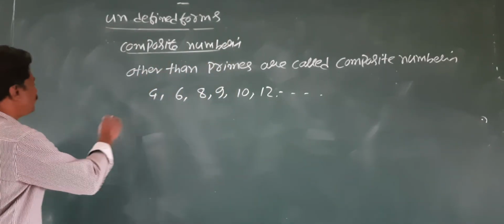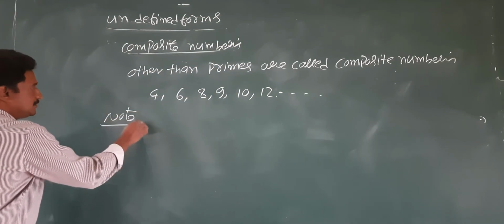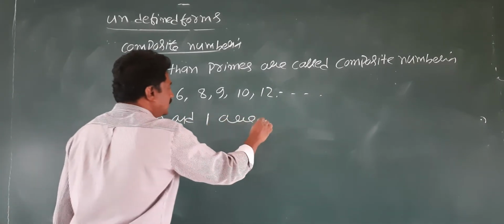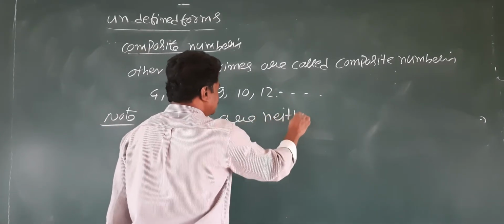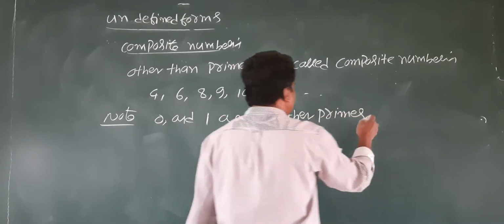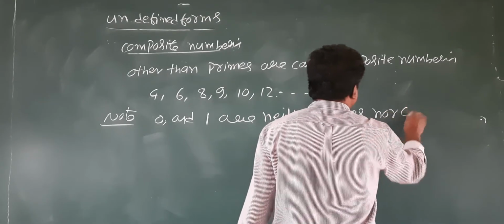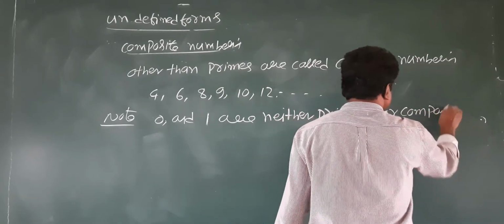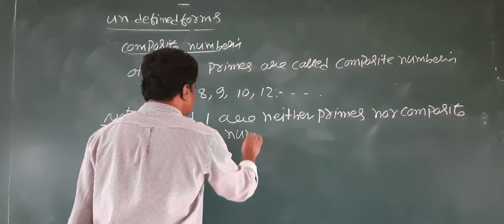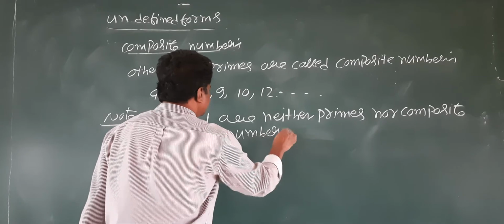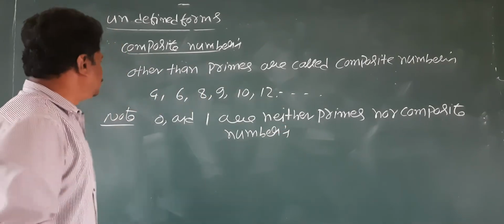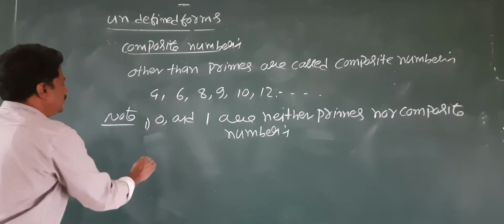One thing, remember the following. Note: 0 and 1 are neither primes nor composite numbers.